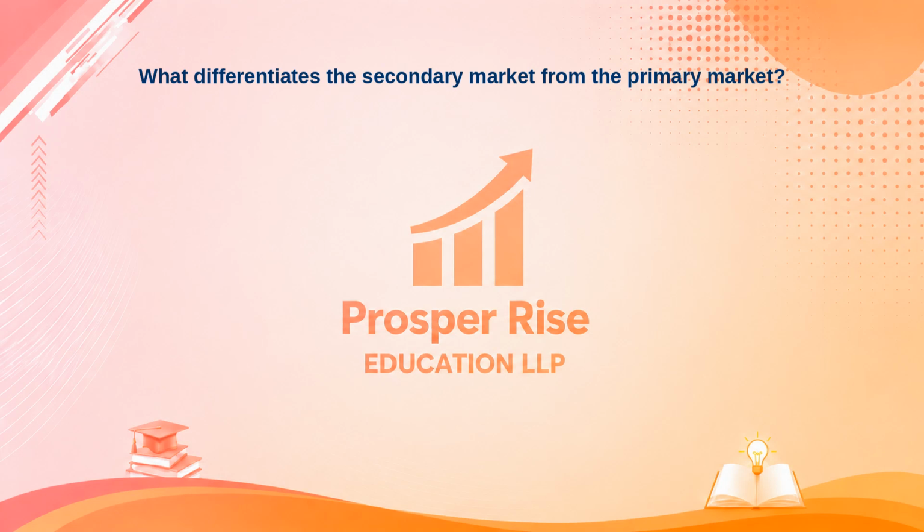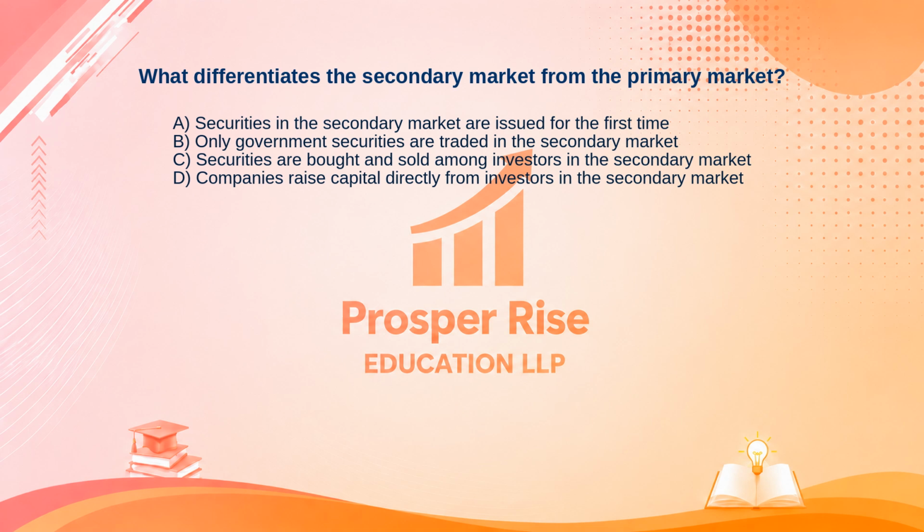What differentiates the secondary market from the primary market? Here are your options. A. Securities in the secondary market are issued for the first time. B. Only government securities are traded in the secondary market. C. Securities are bought and sold among investors in the secondary market. Or D. Companies raise capital directly from investors in the secondary market. Take a moment to pause the video and decide.